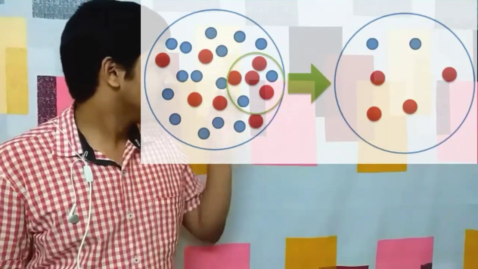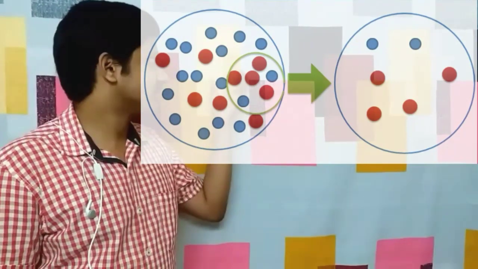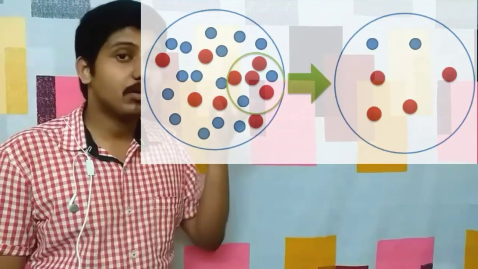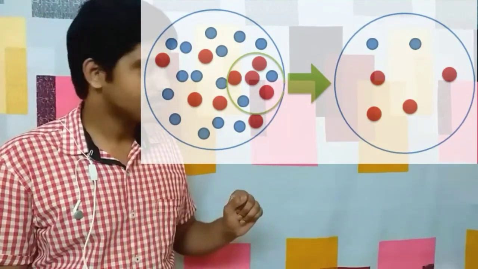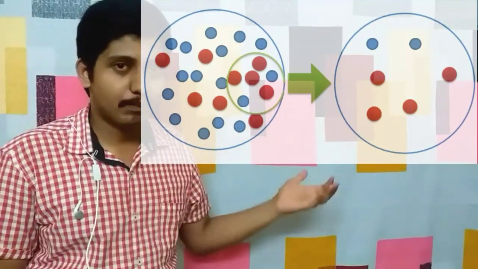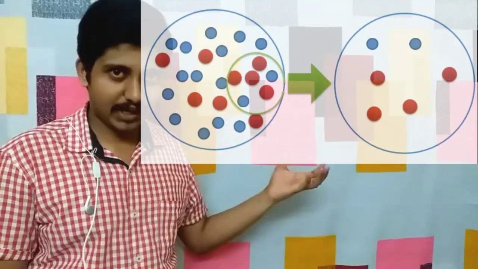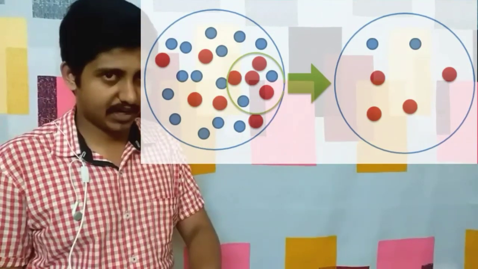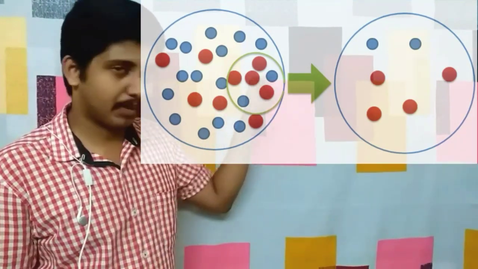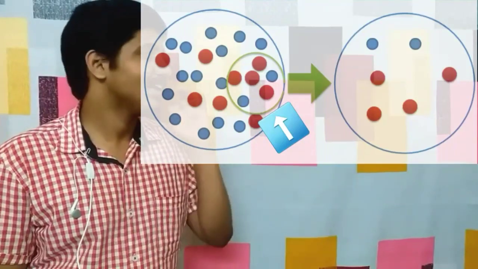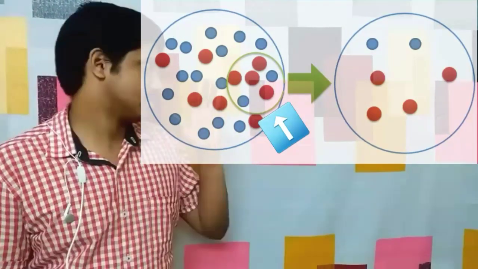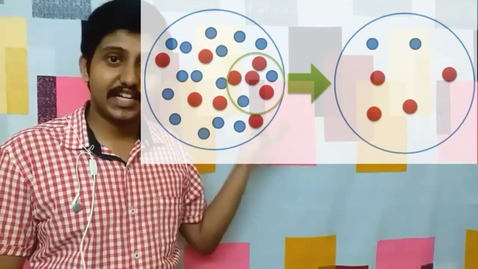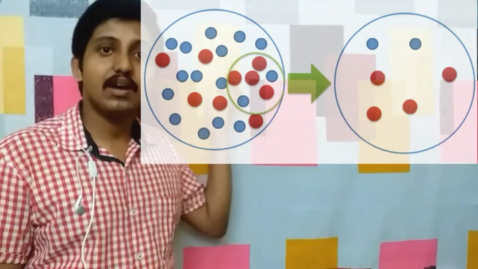For example, if a group of people, as seen in this small circle, went to a new area where there were no such organisms, then it can form its own population in that area, and hence this effect is called the founder effect. The group of people shown in the small circle are the founders. Also, here you can see that the new population has genetic variabilities very different from the initial population.